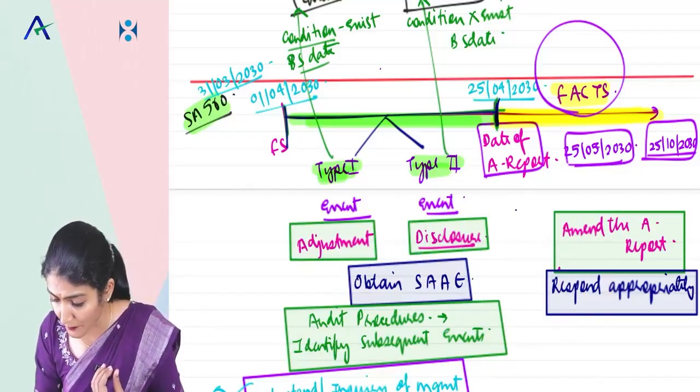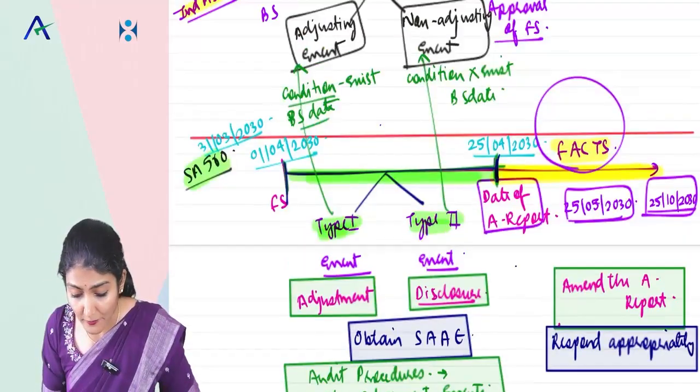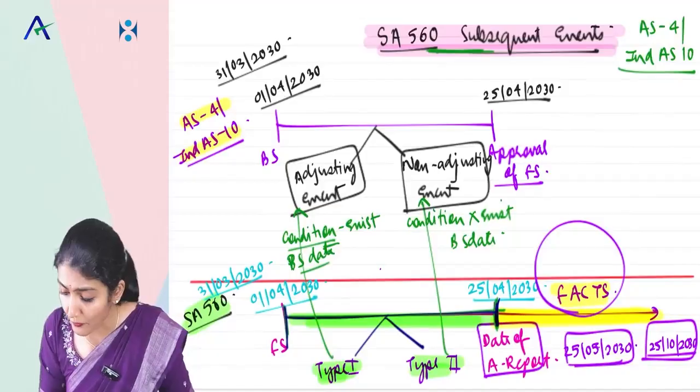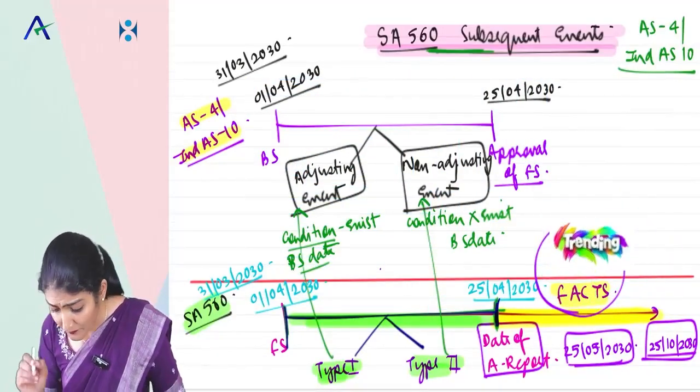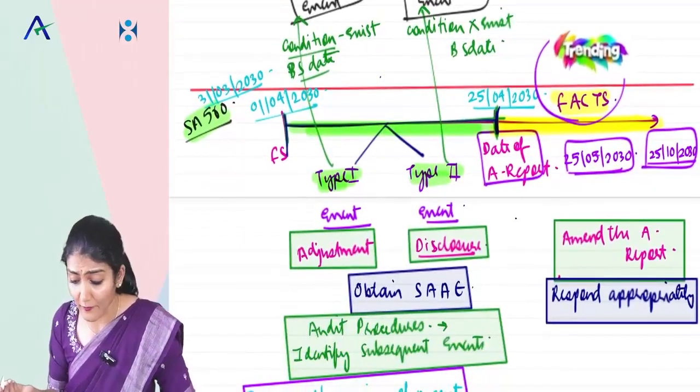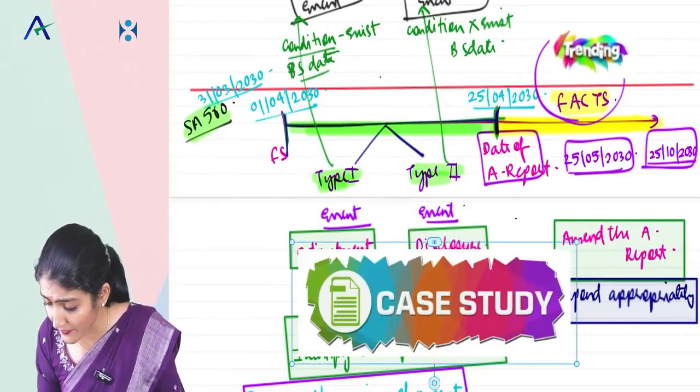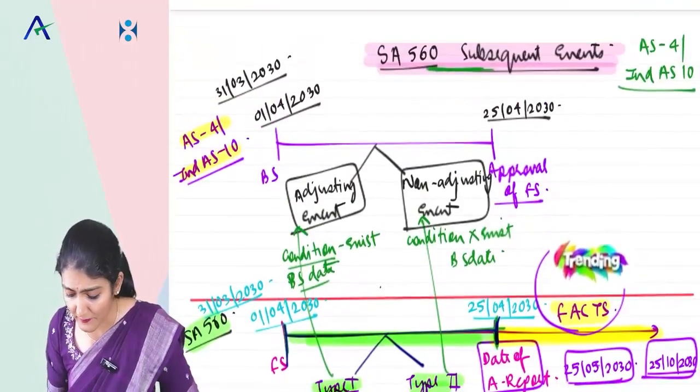So this facts topic over there. Had this fact been known to the auditor on or before the date of the audit report, it would have caused the auditor to amend the audit report. And this is trending, and this is where the case study comes in the exam.